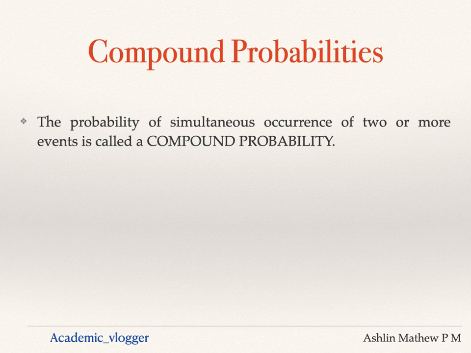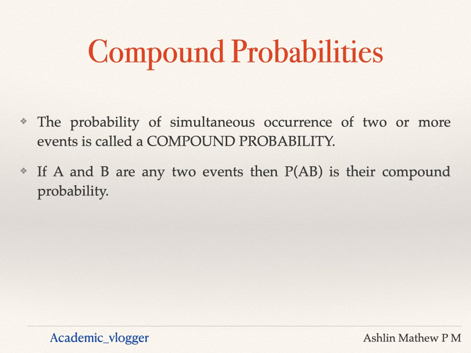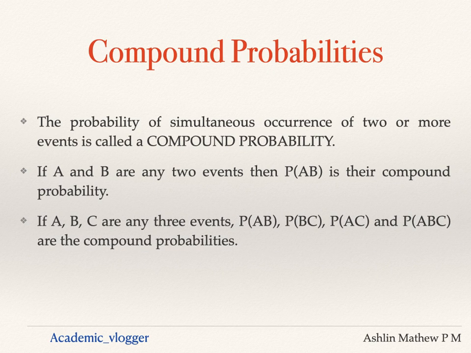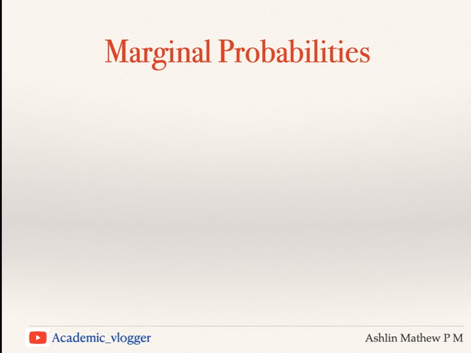That means if we have two events or three events, then the simultaneous occurrence of those events is called a compound probability. So, if we have two events, say A and B, then the probability of A intersection B is their compound probability. Similarly, if we have three events A, B, C, then the probability of A intersection B, the probability of B intersection C, the probability of A intersection C, and the probability of A intersection B intersection C are called the compound probabilities. Next we're going to discuss marginal probabilities.